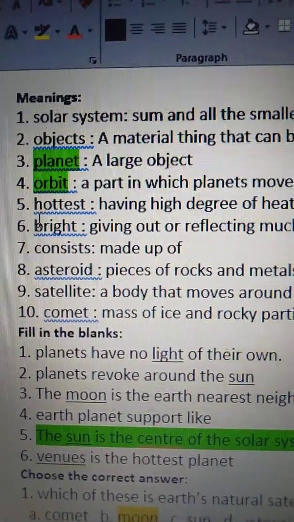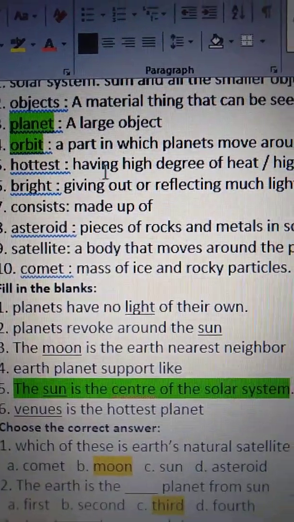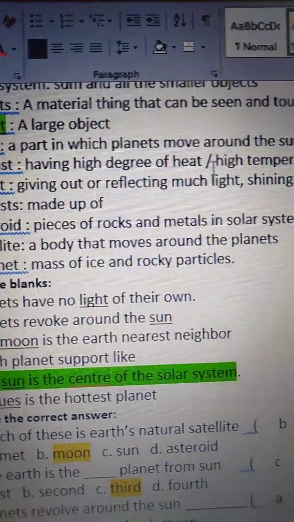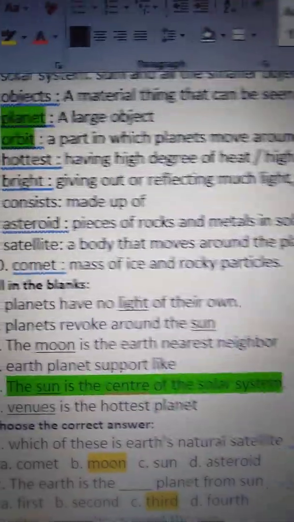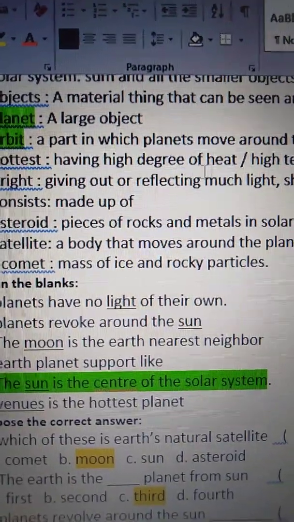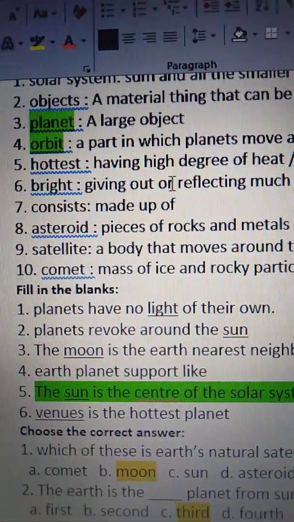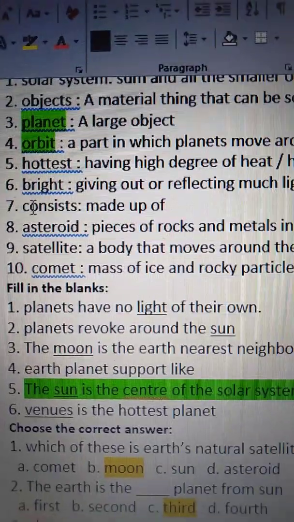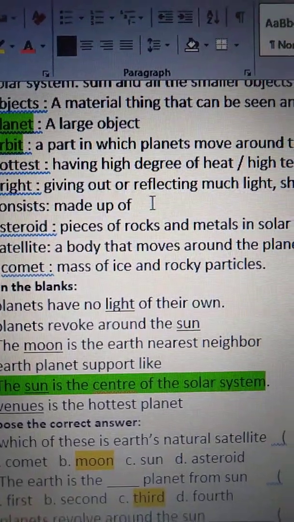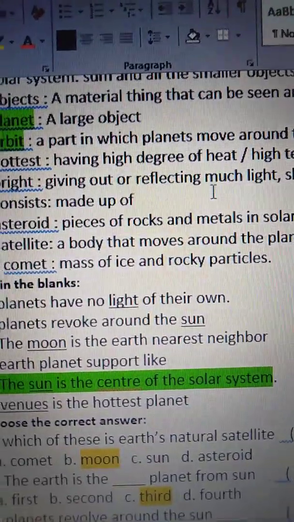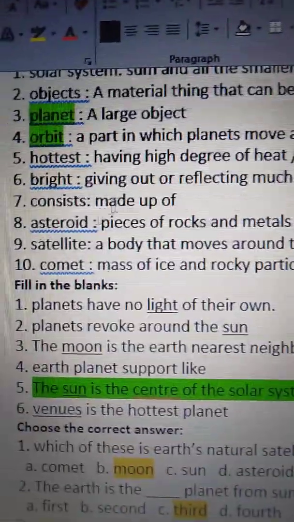Next one is hottest. Hottest means having a high degree of heat or high temperature. Bright means giving out or reflecting much light, or shining.